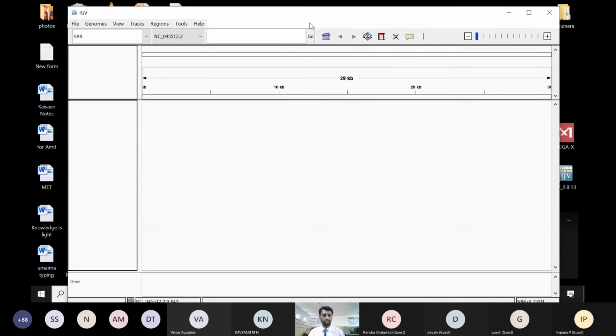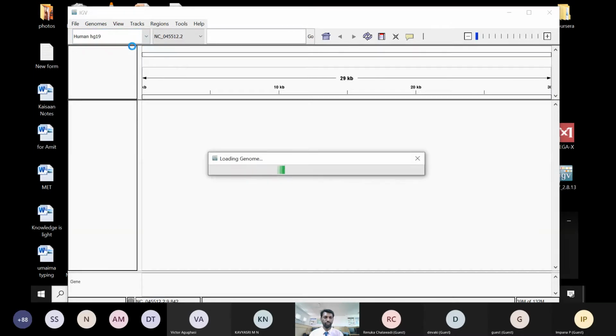SARS virus genome. So before going to identify, I just explain a few things about these tools actually. So here you can see the human genome is also available. If we click the human genome, it will load it because human genome sequencing is done. It is available in the database. So those data sets are also available here in the IGB tool,